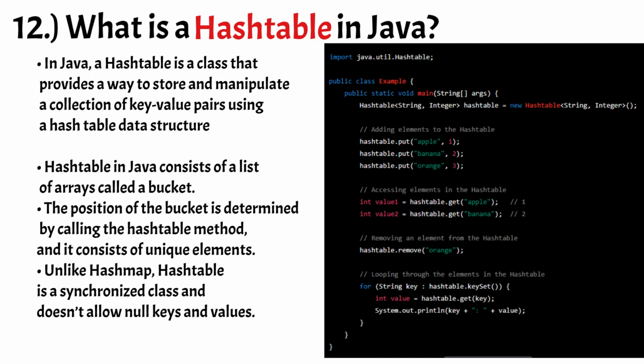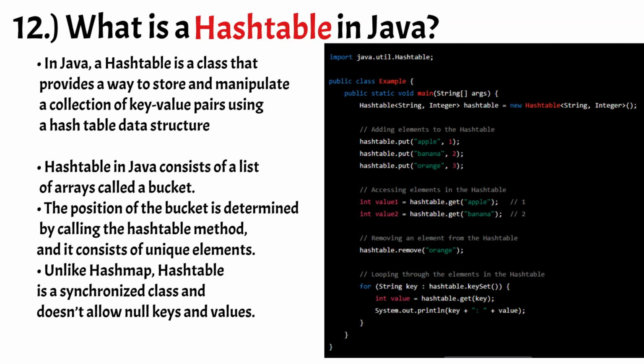Here's an example of how to create a hashtable in Java. In this example, we create a hashtable with string keys and integer values, and then add 3 key value pairs to it using the put method. We then access values in the hashtable using the get method, remove a key value pair using the remove method, and loop through the remaining key value pairs using a for each loop and the keyset method.